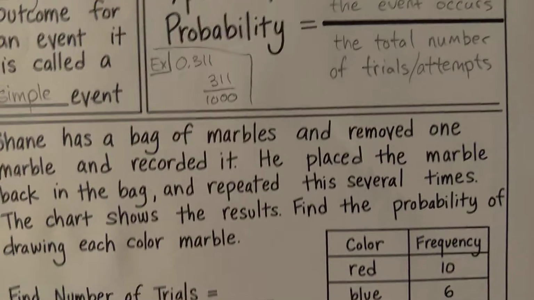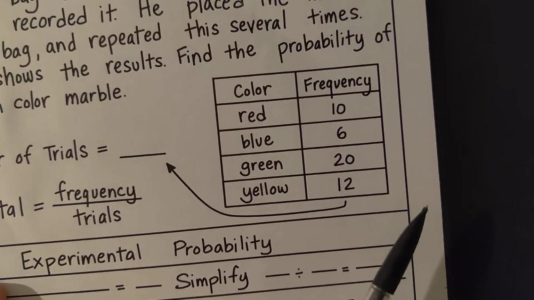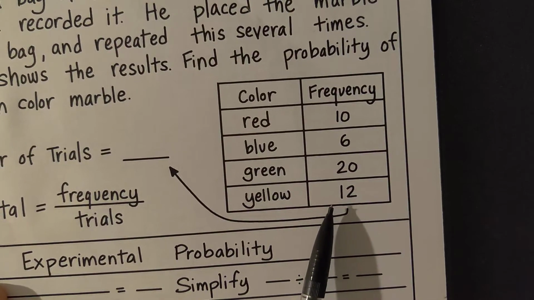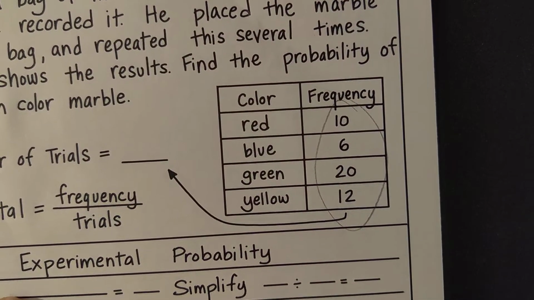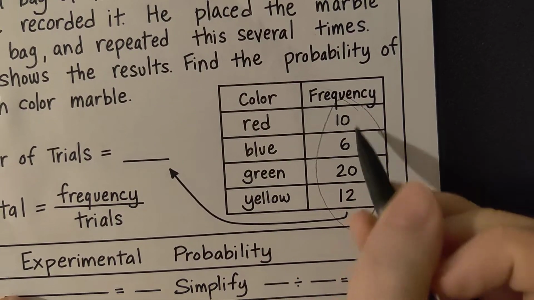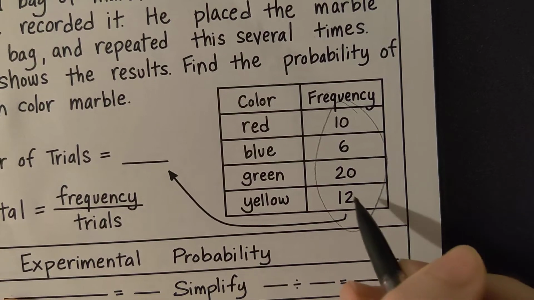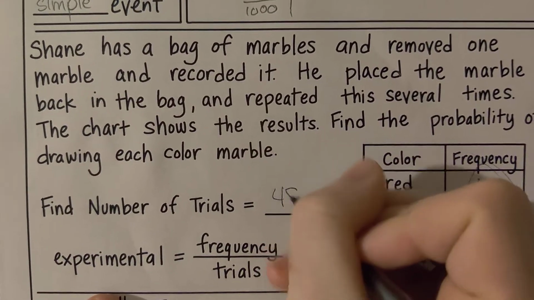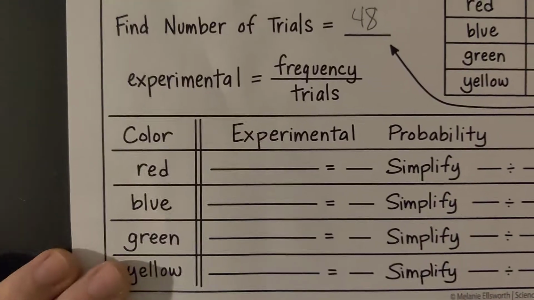So here, if we think about Jose Altuve batting 1,000 times, we might consider how many times Shane pulled marbles out of the bag. To do that, we must add all of these together. So 10 plus 6 is 16, plus 20 is 36, plus 12 is 48. So 48 trials.